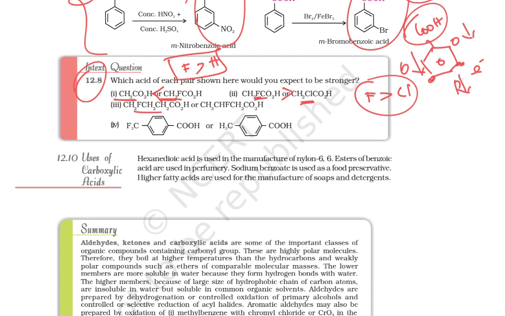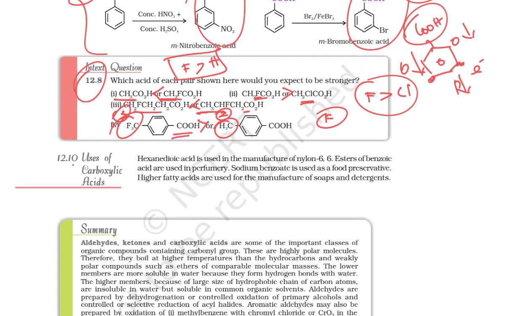In the case here, both places have fluorine, but in this one the fluorine is on the second carbon from the carboxyl, and in the other it is on the third carbon. So if the electronegative group is present nearer to the carboxyl group, that is going to be more acidic. Here the group is electron releasing, so it destabilizes the carboxylate ion and decreases acidity. But in this one the electron withdrawing group stabilizes the carboxylate ion, so this is going to be more acidic.